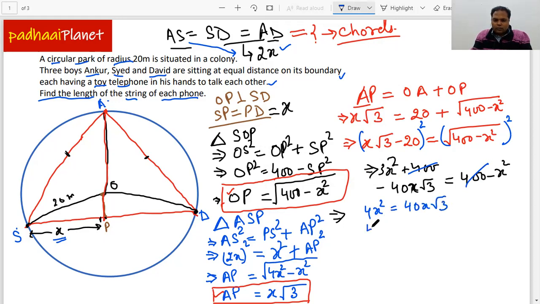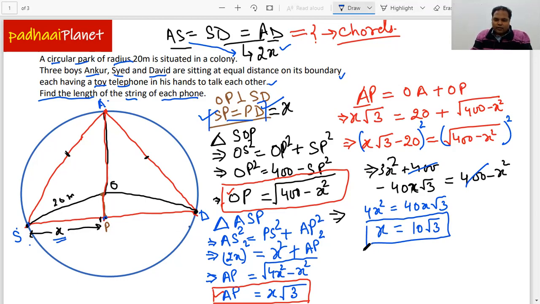Now we can also take off x from here, and that gets cancelled. So x is equal to 10 root 3. This is the length of SP that we have got. Now we already know that SP and PD are both equal, so that means we have also got the value of PD, and the sum of SP and PD is equal to the whole thing, that is SD.